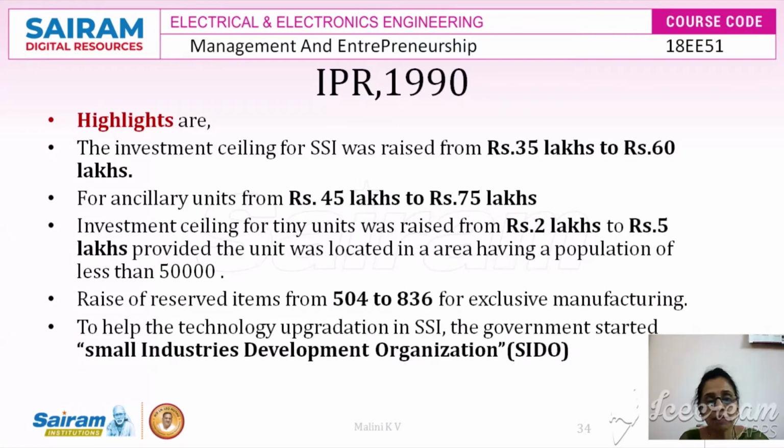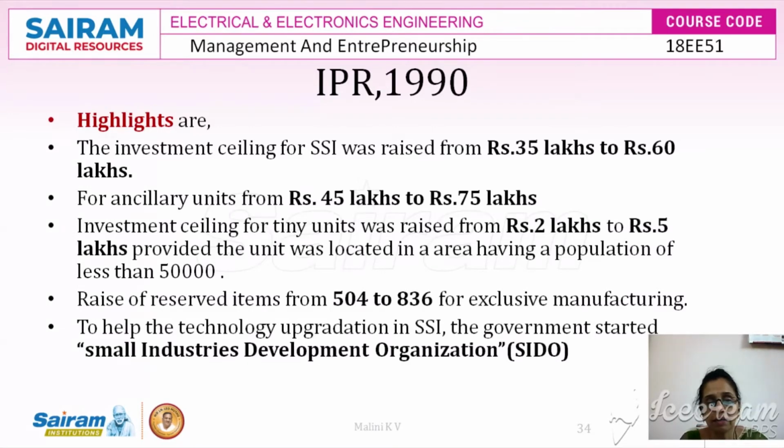The investment ceiling for the tiny units also got raised from 2 lakhs to 5 lakhs, provided the unit was located in an area which is having a population of less than 50,000 people. And the reserved items were raised from 504 to 836 for exclusive manufacturing in SSI sectors. And it also helped the technology upgradation of the SSI.